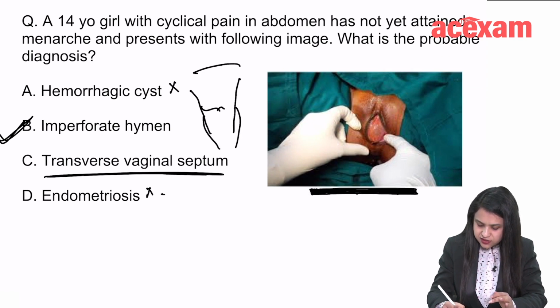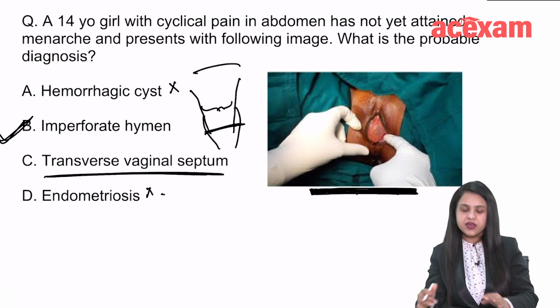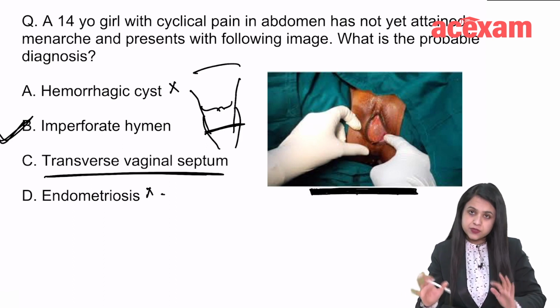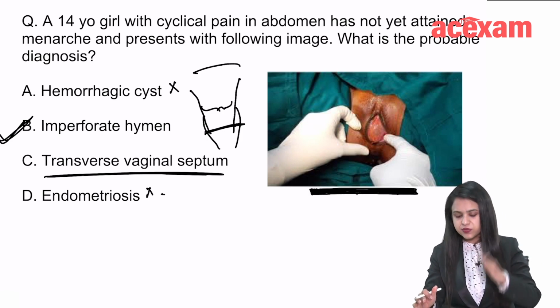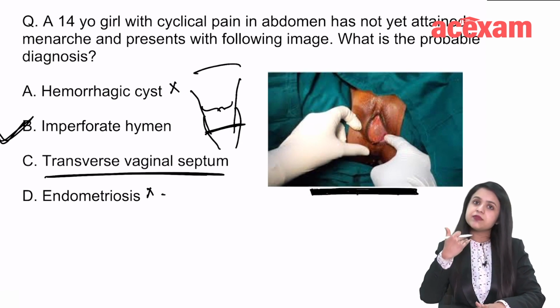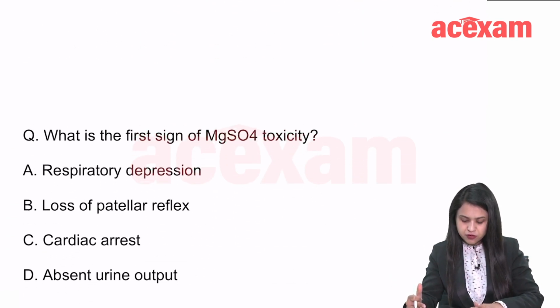From outside you can't see it because the septum is way above. So the difference is that imperforate hymen can be seen from outside with a bluish bulge, and transverse vaginal septum can't be seen because the septum is high up. Most commonly it is at the level of the external os.